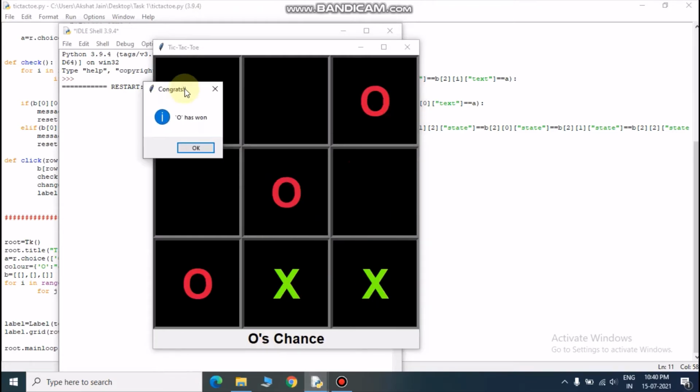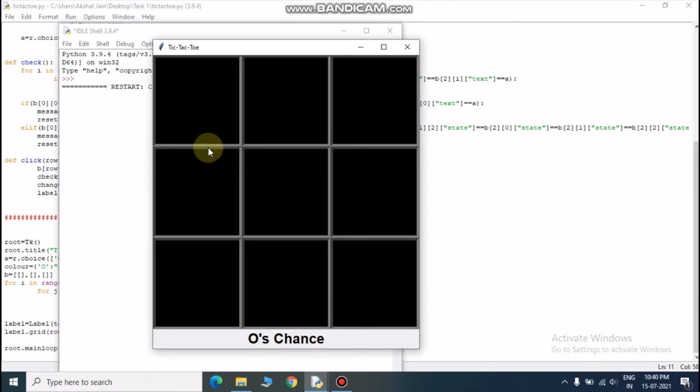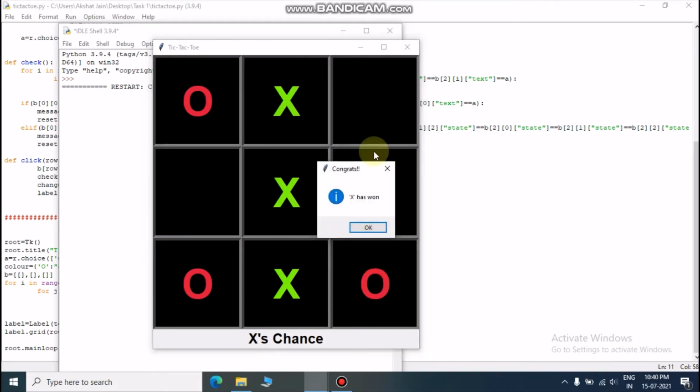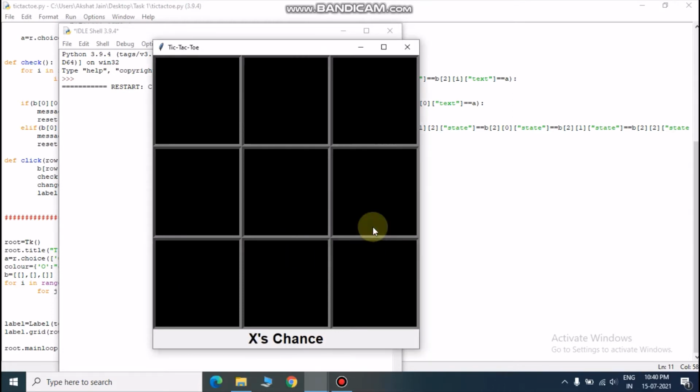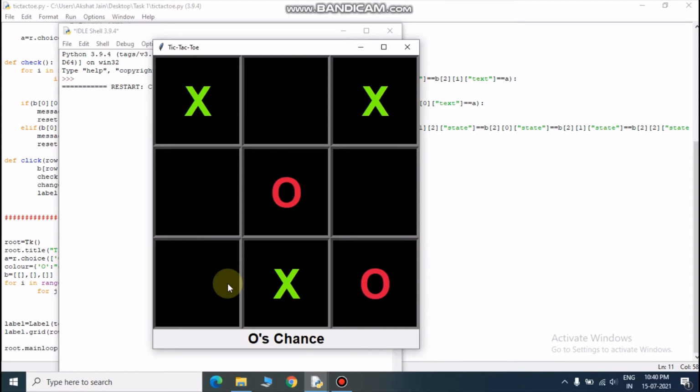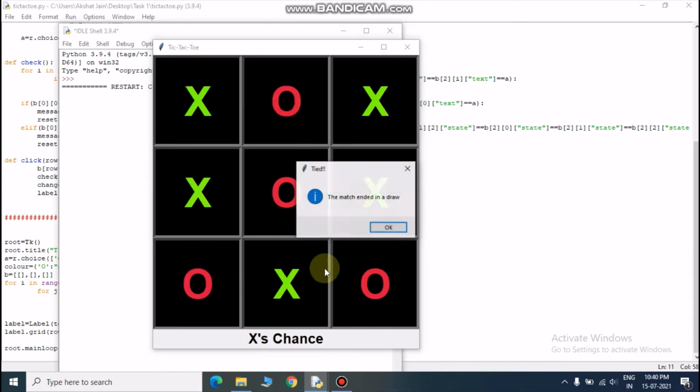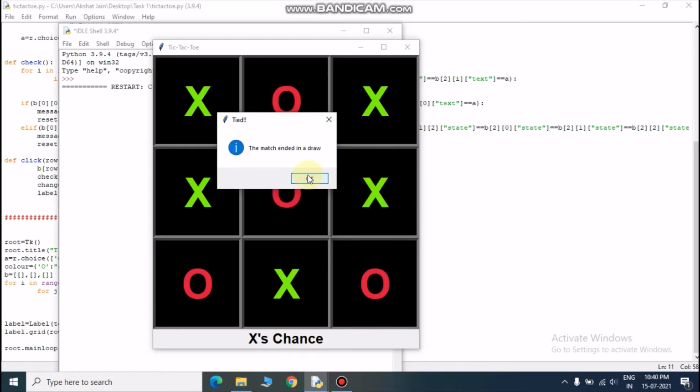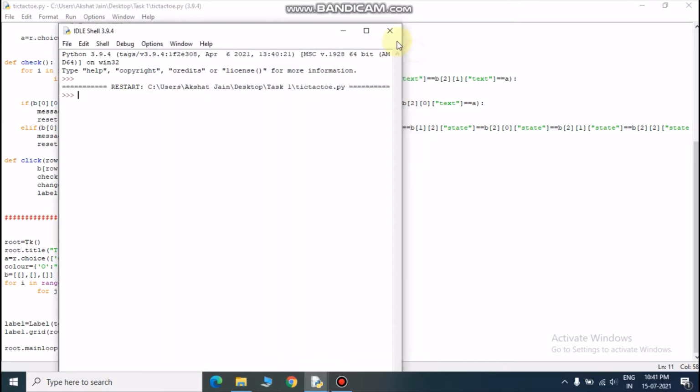So O has won. Now let's try it another time. This time X has won. Now let's try for a draw. Okay, so the match ended in a draw. So basically our concept is right and the code is also running right. Now let's see what I have done.